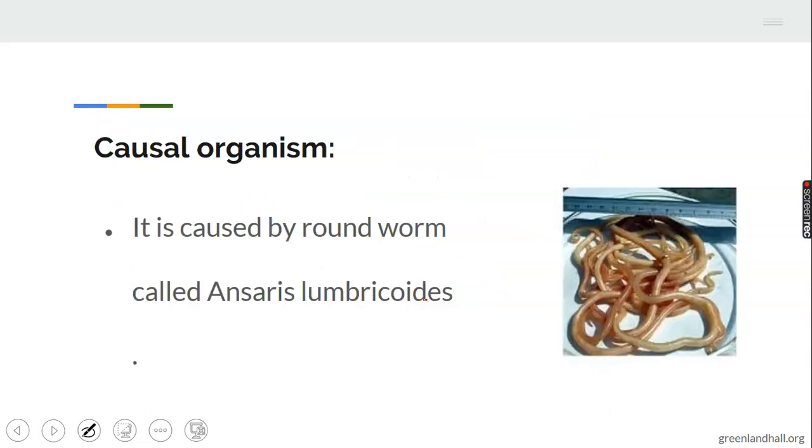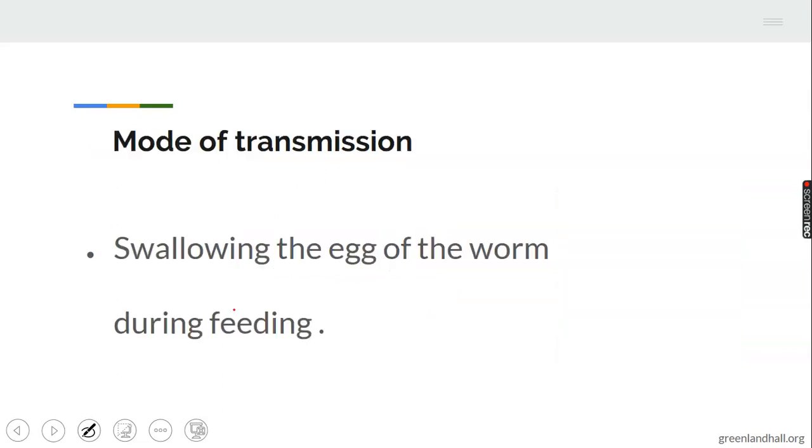Let's see the causal organism. It is caused by roundworm. This is a very good picture of a roundworm. It is caused by the roundworm called Ascaris lumbricoides. Ascaris lumbricoides is the worm that causes roundworm infection. Mode of transmission: swallowing the eggs of the worm.